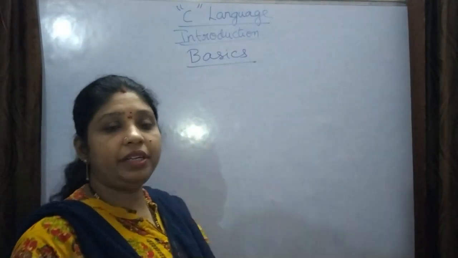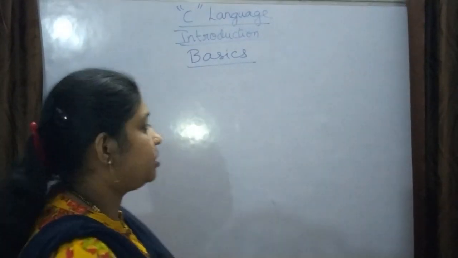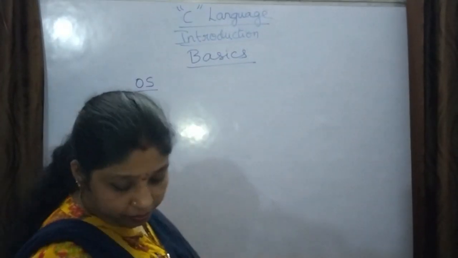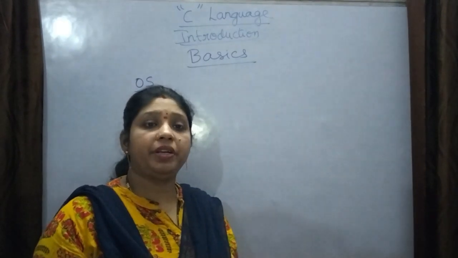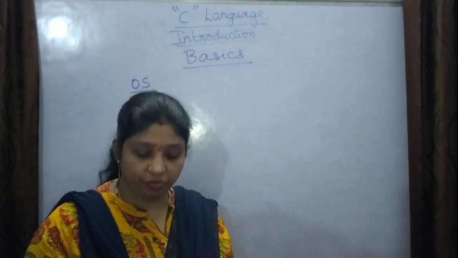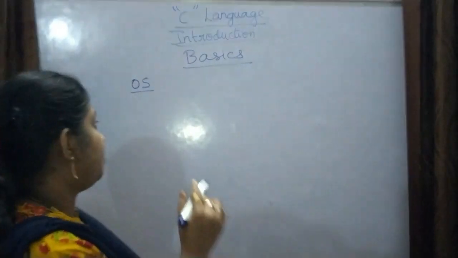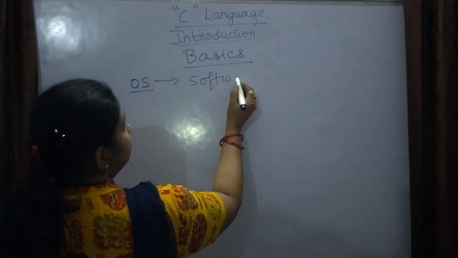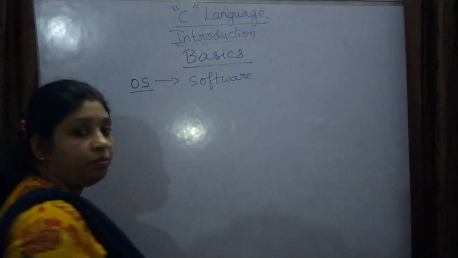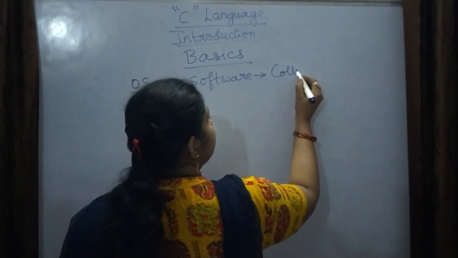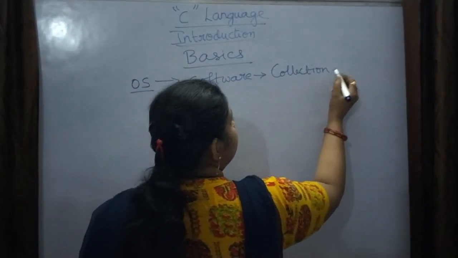Now I will be discussing the operating system. What is an operating system? It is a collection of programs. First of all, it is software. What is software? Software is a collection of programs.